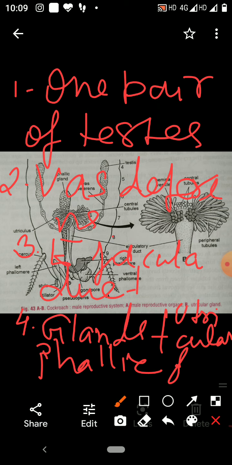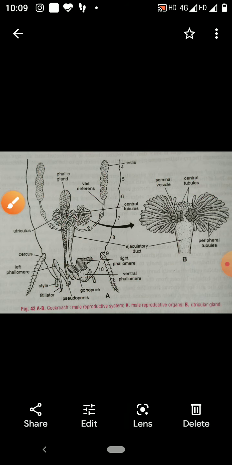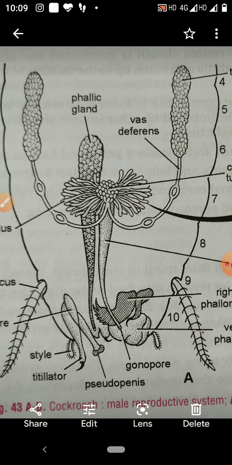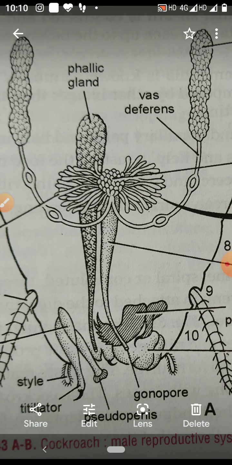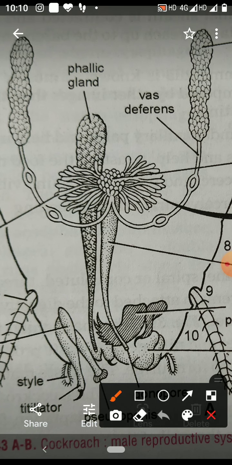The male reproductive system of cockroach consists of a pair of testes, vas deferens, ejaculatory duct, utricular and phallic glands. Now the testis. It is the structure of the male reproductive system of cockroach.